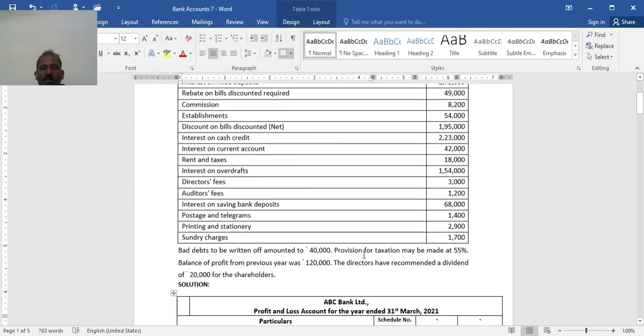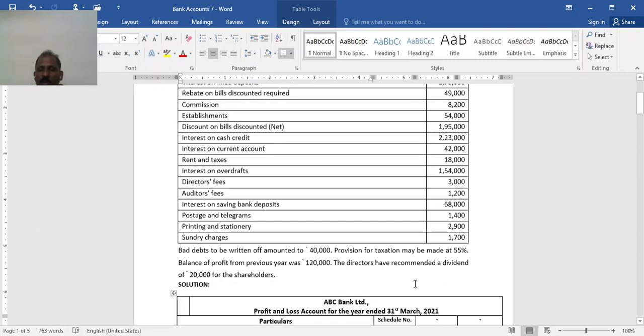Bad debts to be written off, that is provisions and contingencies, 40,000. Provision for taxation may be made at 55%. Balance of profit from previous year 1,20,000. Directors have recommended a dividend of 20,000 for the shareholders. So this is a problem from which you are asked to prepare the profit and loss account.